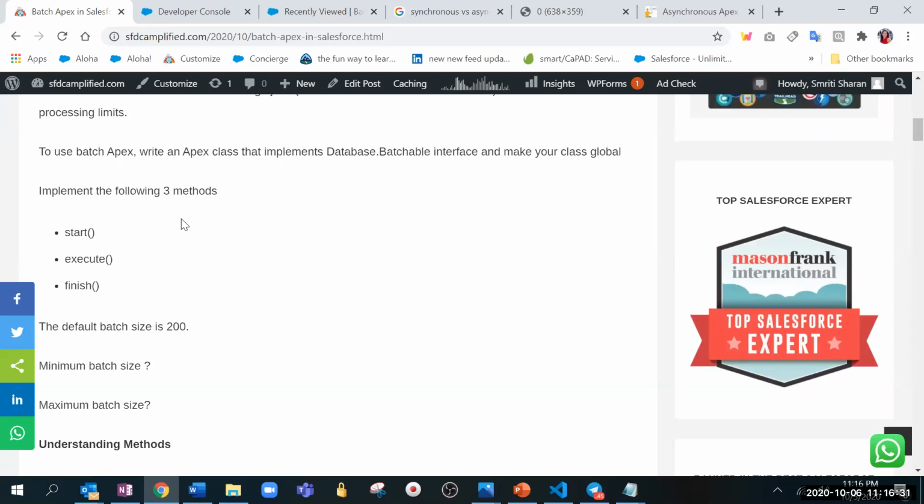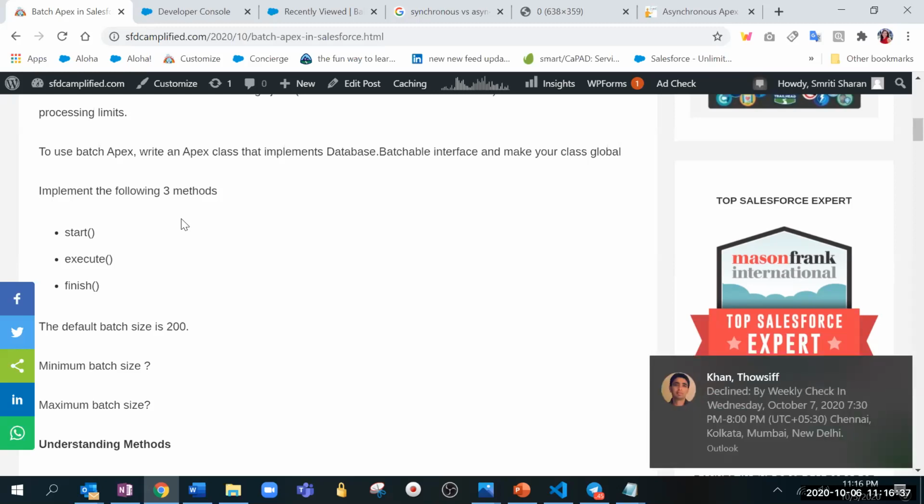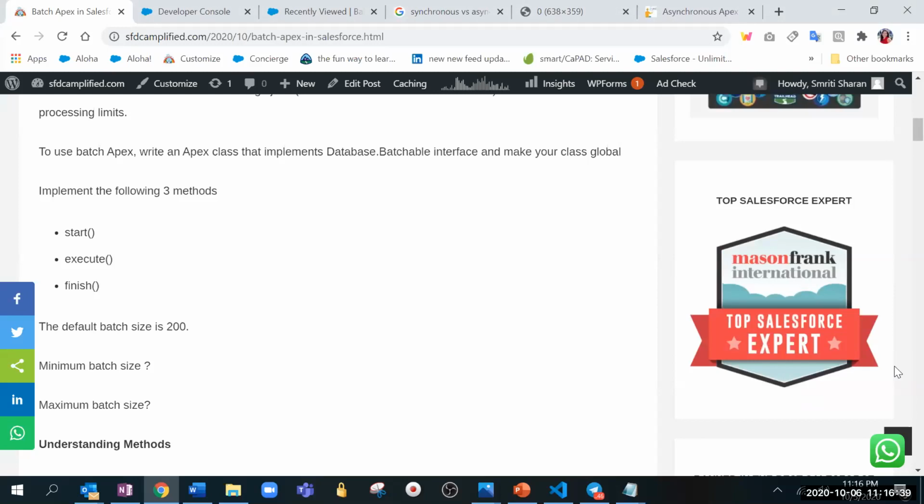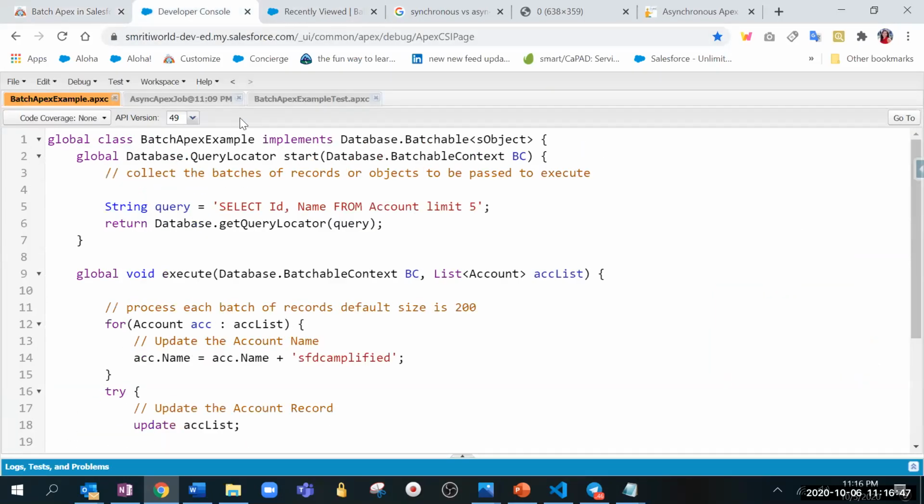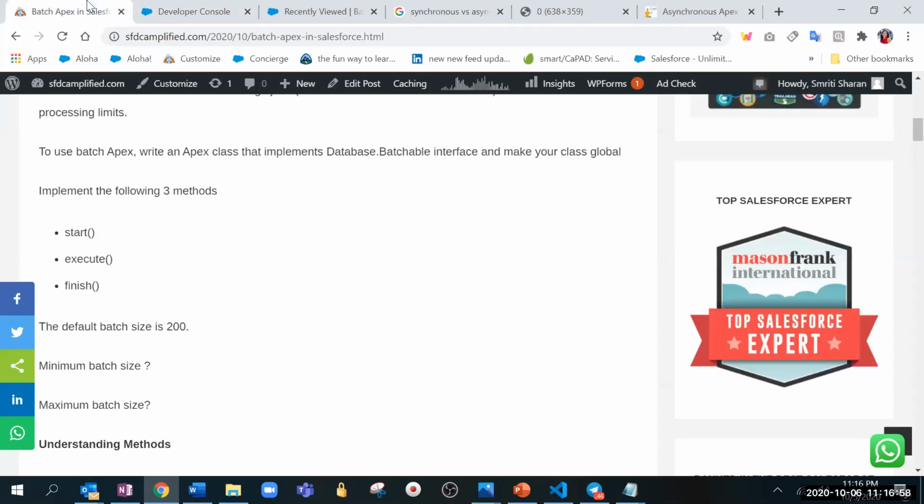Yeah, Smriti, this is Priya here. Actually, I'm telling in a very simple language. Start method would be the place where the data would be supplied. That means we'll be requiring a query to get the data that we are going to pass to the next method. Like in the execute method, the records that have to be processed, we collect in the start method with the query. Correct. So what we want to query, that comes in the start.